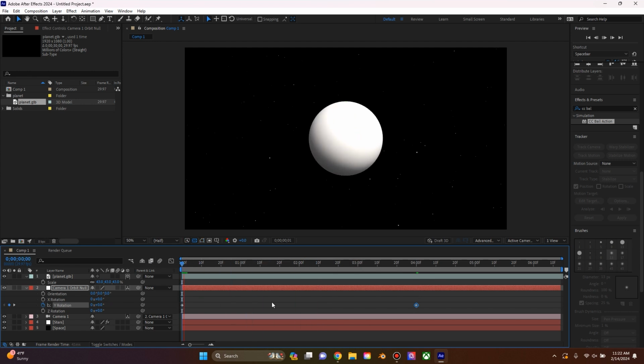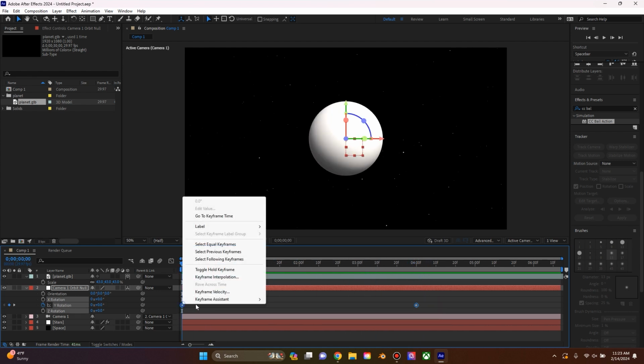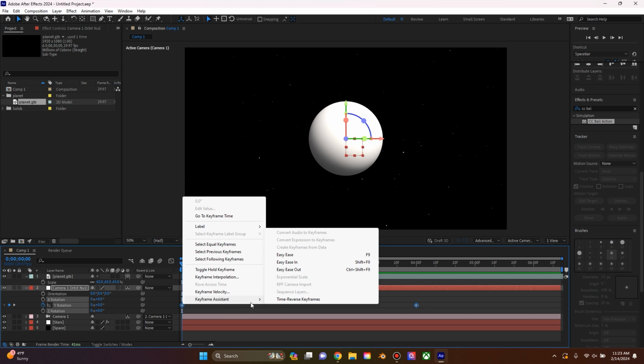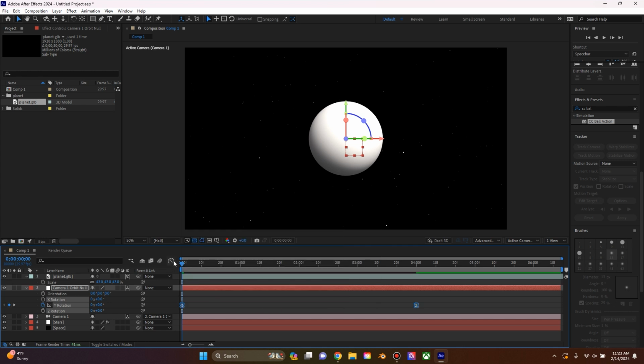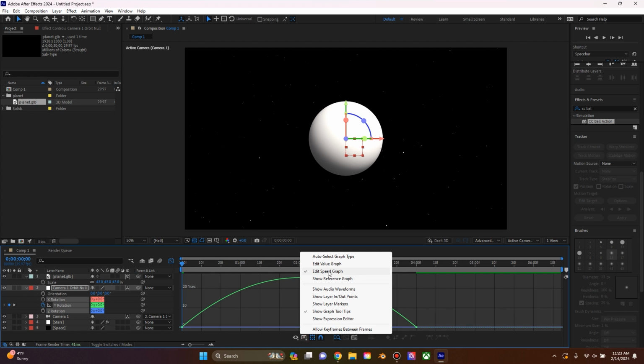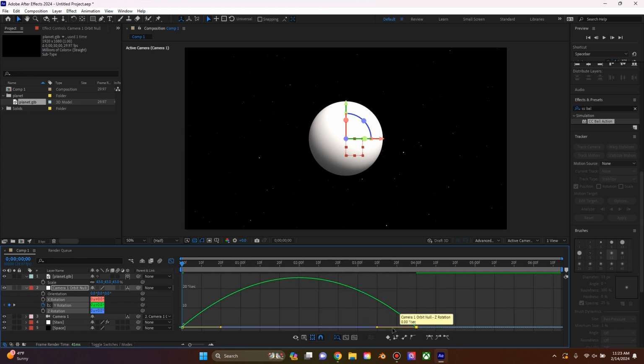So now you can see our camera is orbiting around the model, and since the model just has some basic texture on it, we can actually see that we are rotating around it. I'm going to go ahead and ease this animation as well by selecting both keyframes, Keyframe Assistant, adding an ease. Then I'm going to go into the graph editor, making sure I'm editing the speed graph, and I'm going to drag this handle out just to make it a little bit smoother.